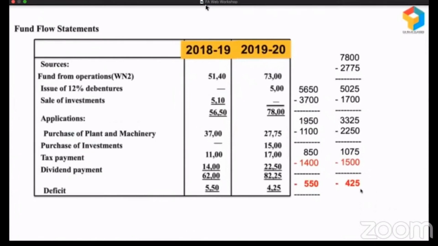So all this shows the intentions, the integrity of the people behind the show as well, not just numbers. It also goes deeper into qualitative aspects. So that's the power of the fund flow statement. So develop your skill in reading the fund flow statement. Such a powerful statement.